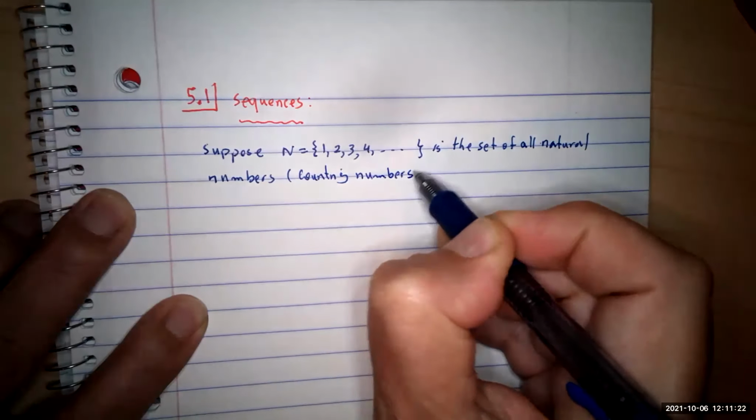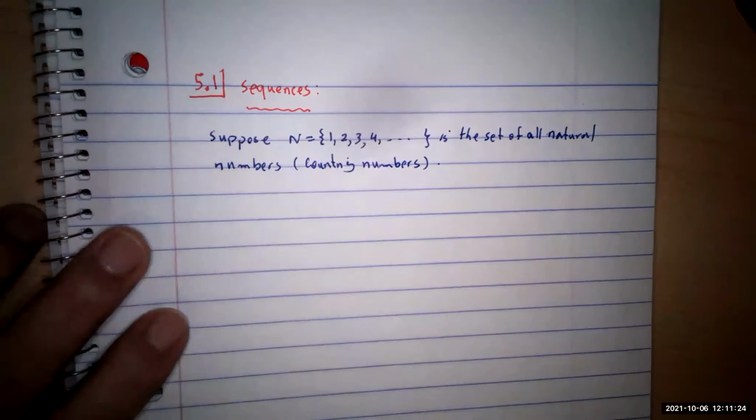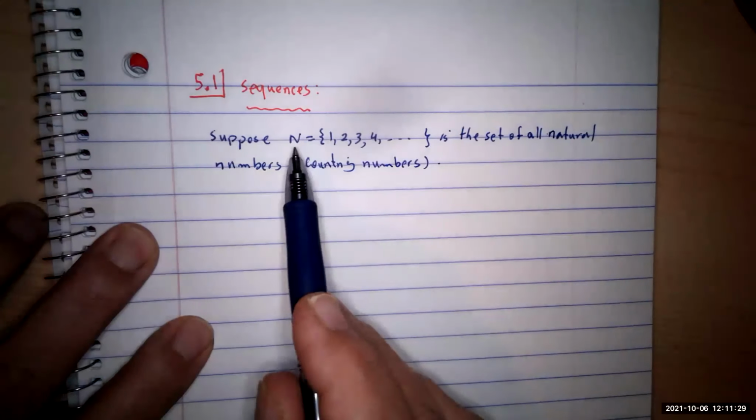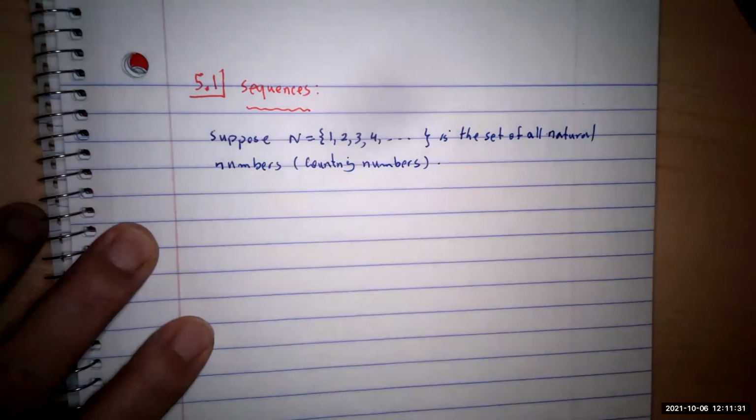This is going to be a popular set for this section. Now, any function whose domain is N is called a sequence.